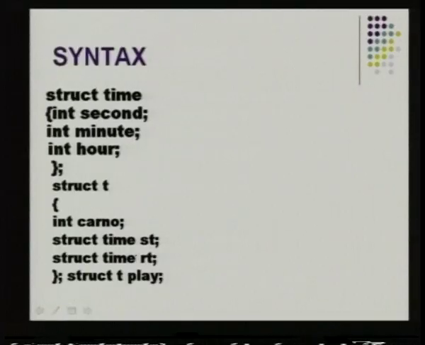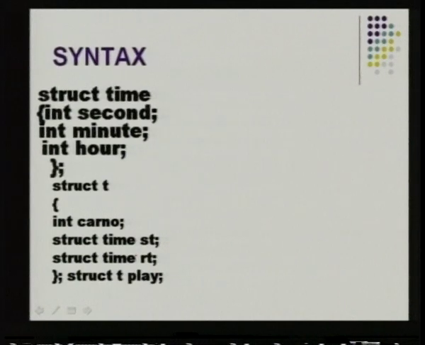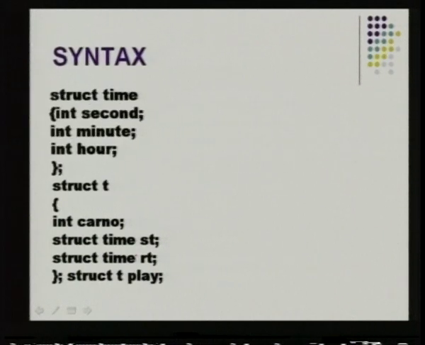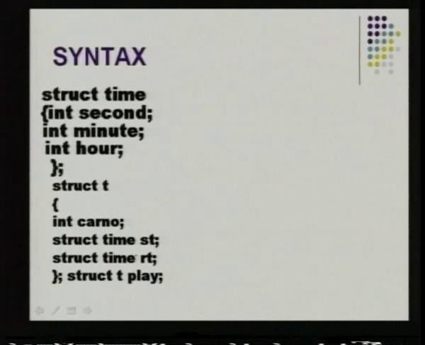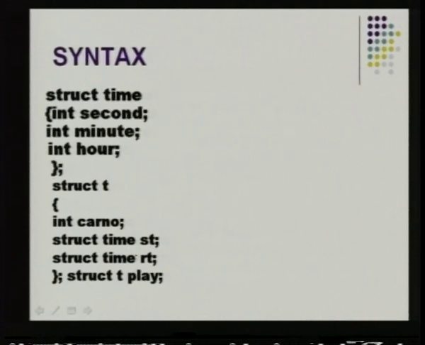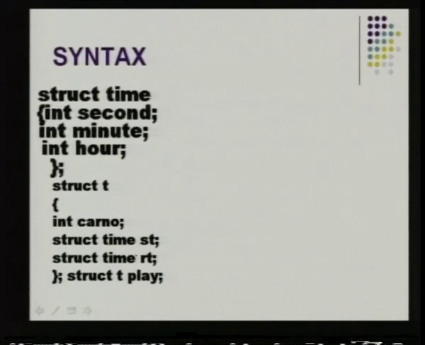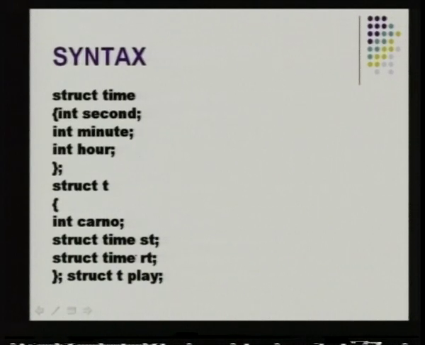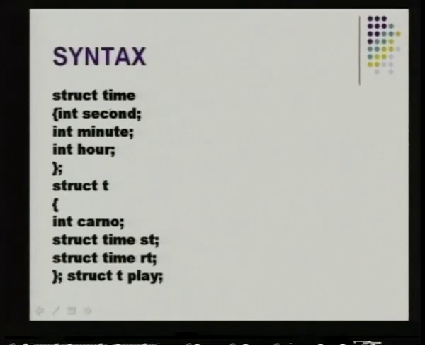Now the first thing that you see is a normal struct time with three variables of integer type: second, minute and hour. All three are integer values, and you have closed it with a semicolon. But the difference here is that you have not declared any variables. You only have the structure tag and the members. You have closed it over here, and you have not explicitly defined any variable.